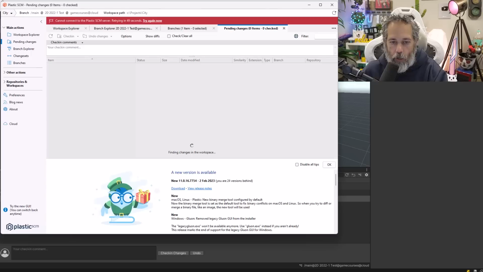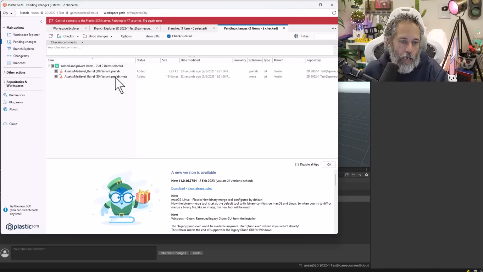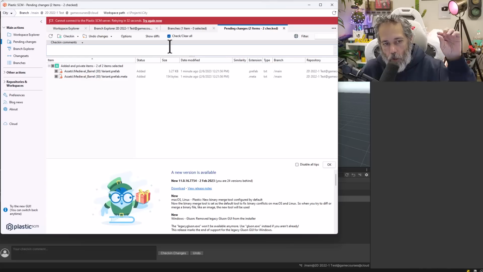What we want to do now is go to the other Plastic window and see our changes in here. Now you see that we've got the same data. We've got our prefab here, but you also can see that the meta file is getting checked out too. That's the data file that's associated with every Unity file. Unity just hides those because it doesn't necessarily need to show you double the number of files. So we've got our changes here.